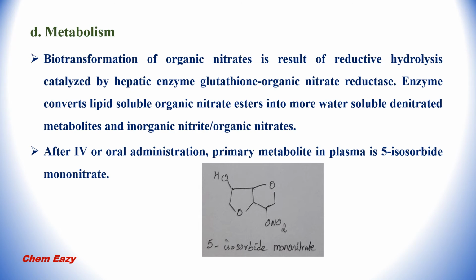After intravenous or oral administration, the primary metabolite in plasma is 5-isosorbide mononitrate. So here the structure of 5-isosorbide mononitrate, that is the metabolite, is given.